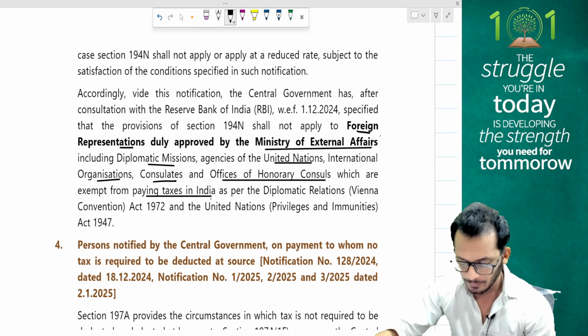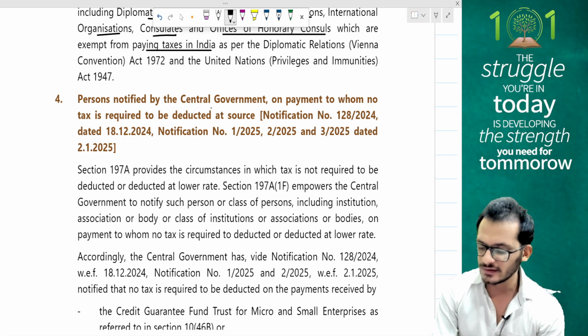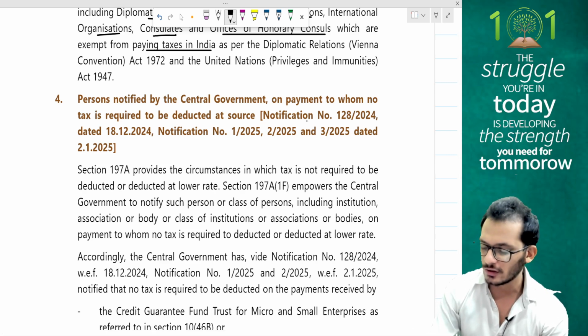Clear? Great. Then we have the next section which says persons notified by central government on payments to whom tax is not required to be deducted.